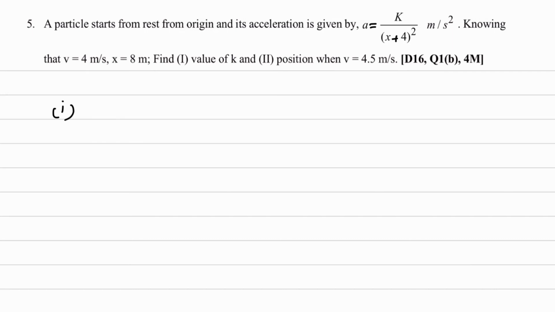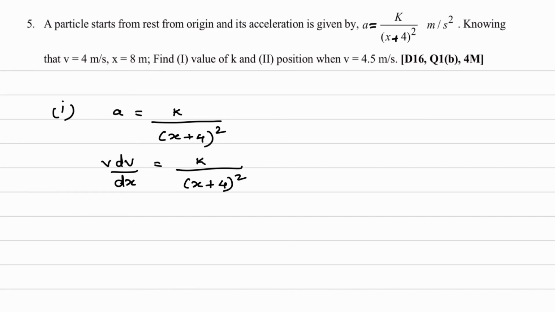what is given? Acceleration is equal to k upon (x plus 4) whole square. So we can write this acceleration as v dv by dx is equal to k upon (x plus 4) whole square.